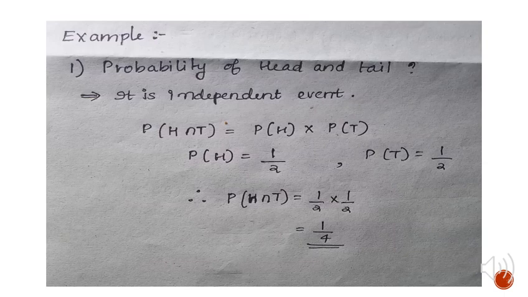So tossing a coin is an independent event. Now we can solve this problem. Probability of head intersection tail is equal to the probability of head multiplied by the probability of tail. Both probabilities are 1 by 2, and calculating it the answer we get is 1 by 4.